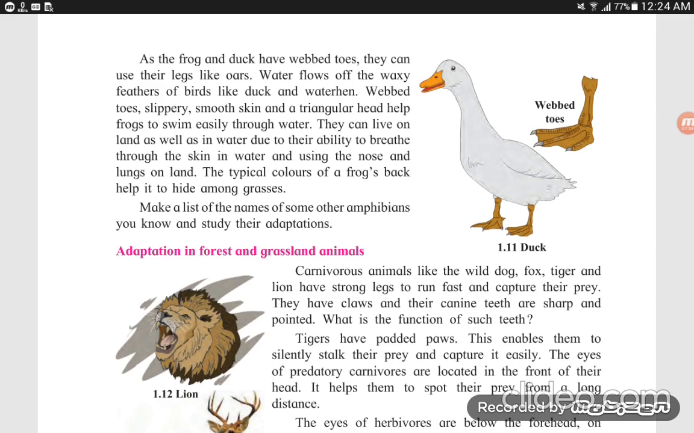As the frog and duck have webbed toes, they can use their legs like oars. Water flows off the waxy feathers of birds like the duck and water hen. Webbed toes, slippery, smooth skin.